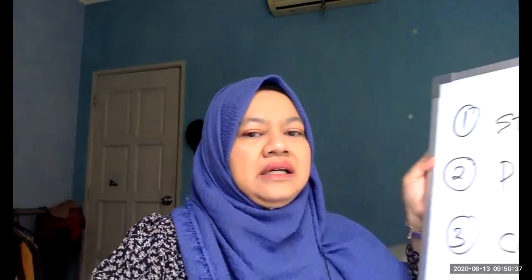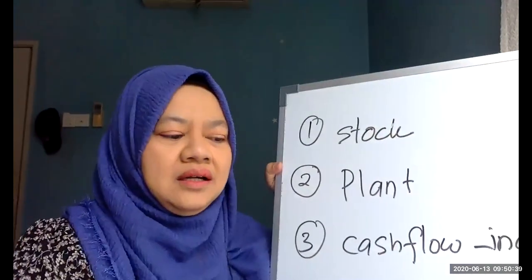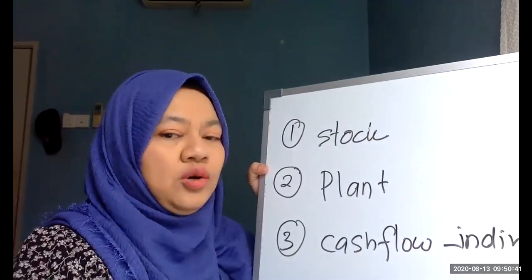Okay, so for your final exam, for the financial accounting part, there are only 3 topics that you have to review. All right, you don't have to do everything, just 3 topics. This is independent. So you can just do these 3 topics, which are, first, the stock, the stock movement.